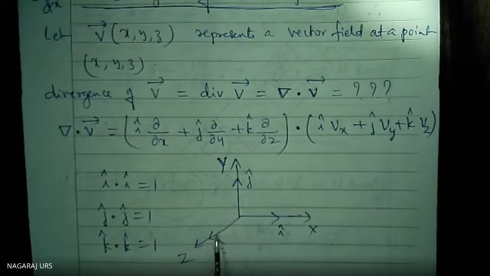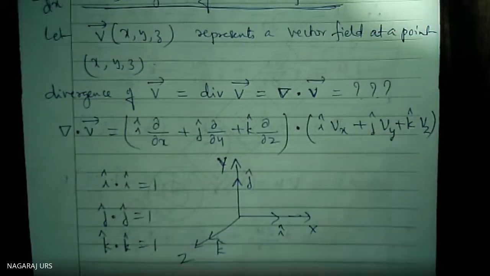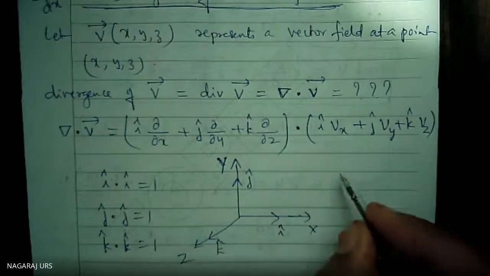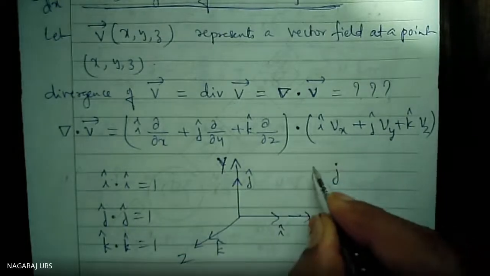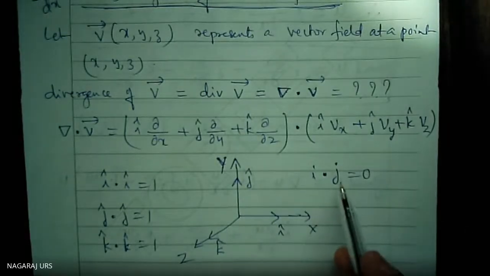Y and z-axis, 90 degrees. X and z-axis, 90 degrees. Therefore, i dot j is 0. i dot j is equal to 0, because i into j into cos 90. Cos 90 is always equal to 0.